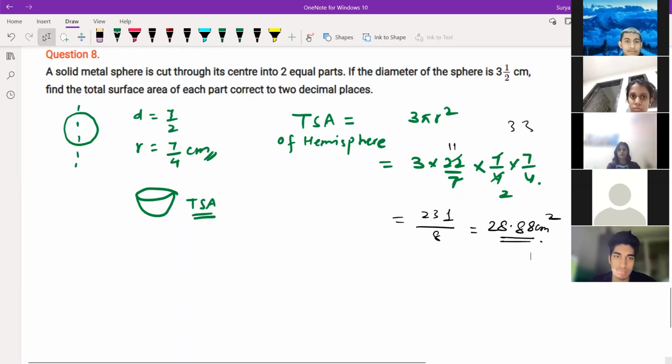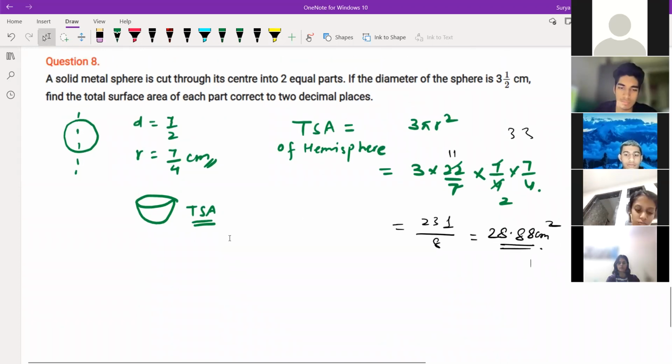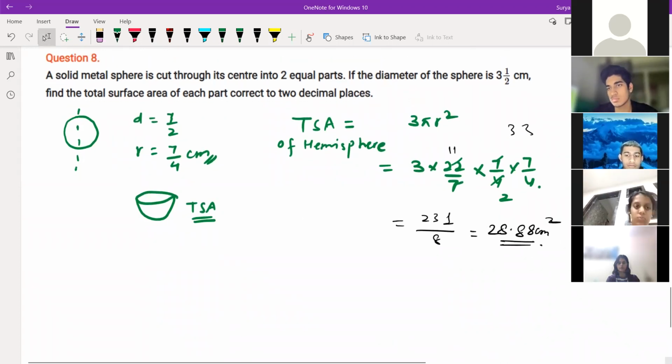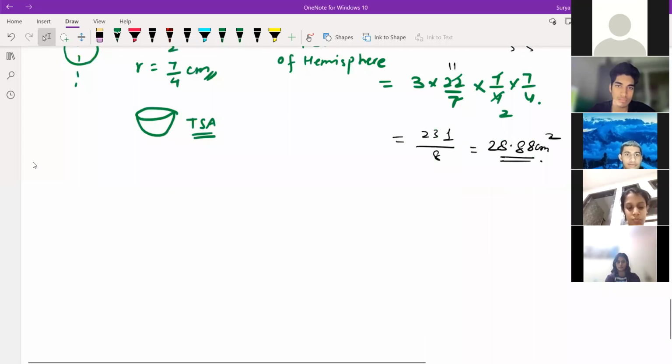Anyone having doubt? Shreyas, it's clear to you? Yes, sir. Okay. Question number 8 is clear. Question number 9. All of you try question number 9 now.